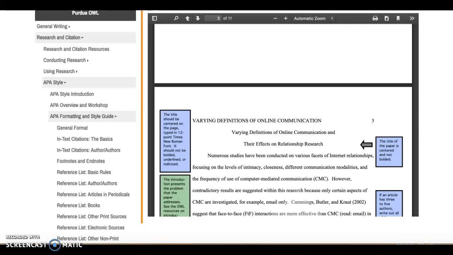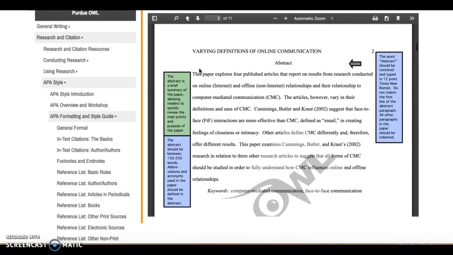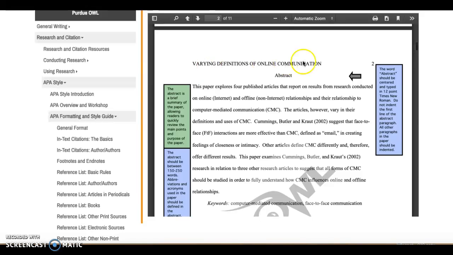And that's what happens when you're not watching the time on the video. So I'm not exactly sure where it cut off. I think it cut off around here. But again, you don't need to do the abstract on your papers.